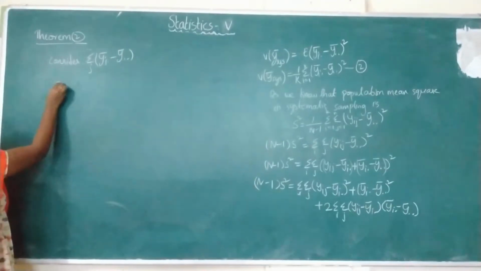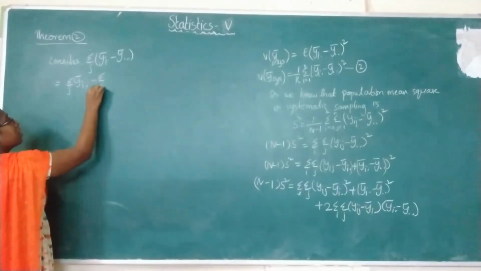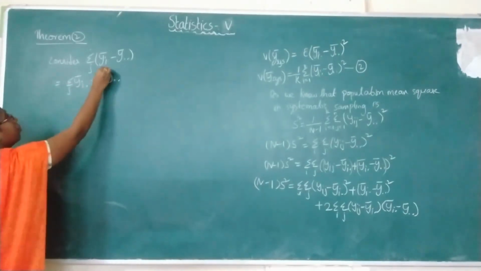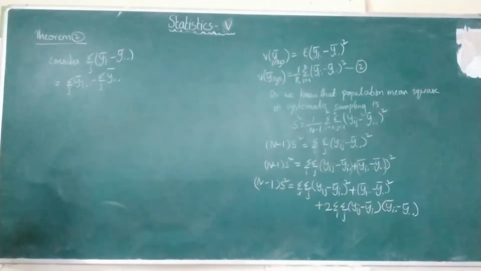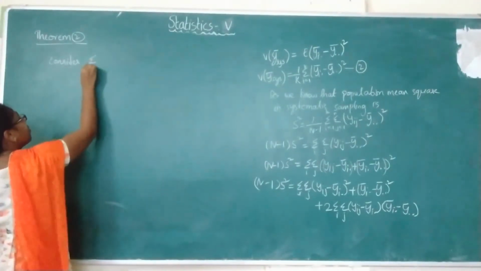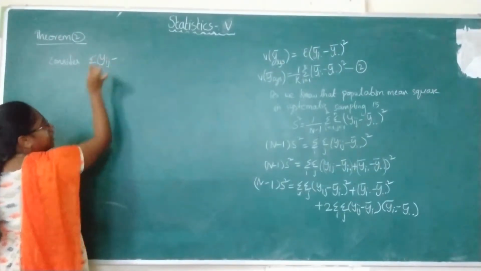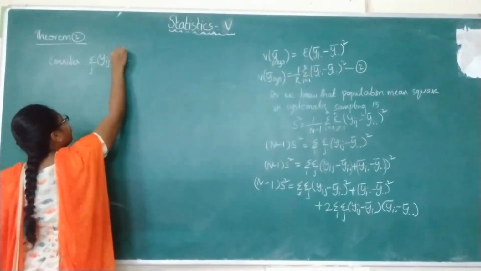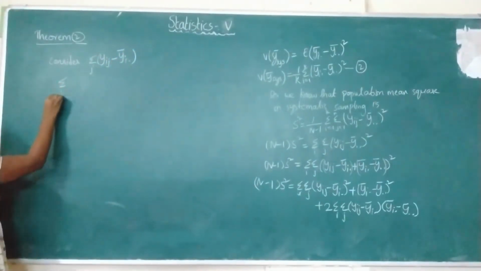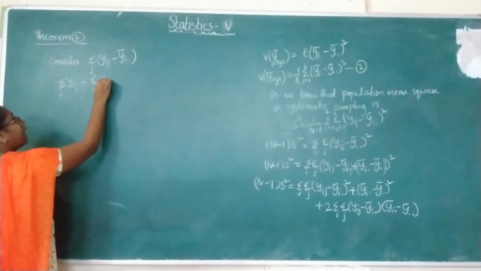Multiply summation inside, that is summation over j yi dot bar minus summation over j y double dot bar. Now consider summation over j of the first term. What is the first term? yij minus yi dot bar. So now multiply summation inside: summation over j yij minus summation over j yi dot bar.